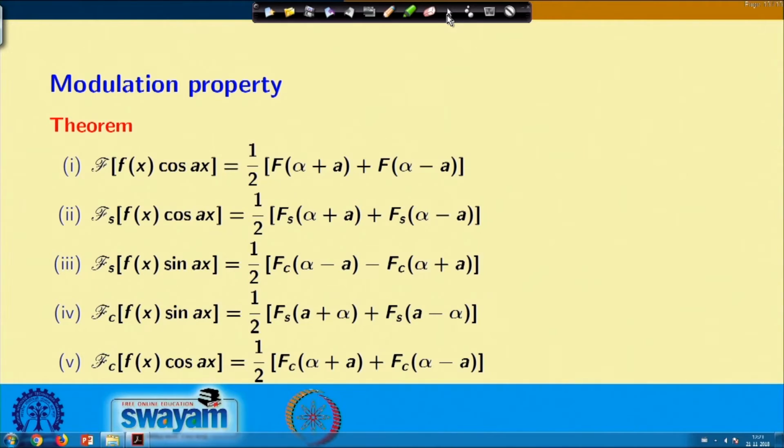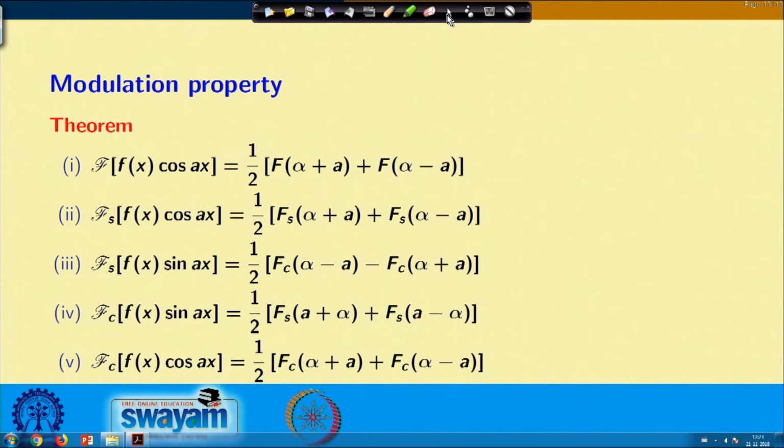So, in the last lecture we started the properties of the Fourier transform, Fourier sine transform and Fourier cosine transform. We started with the linearity property, the shifting property and the multiplicative property, that is, if the function f(x) is multiplied by an exponential function e^(ax), what is the effect on the Fourier transform? Now, let us see the other properties.